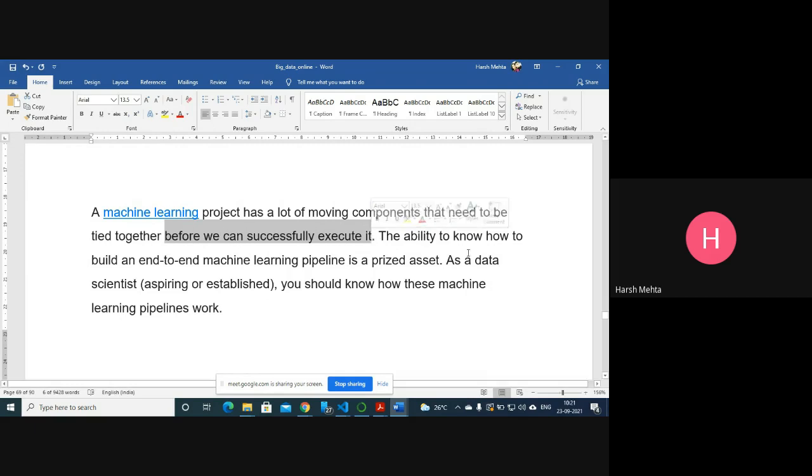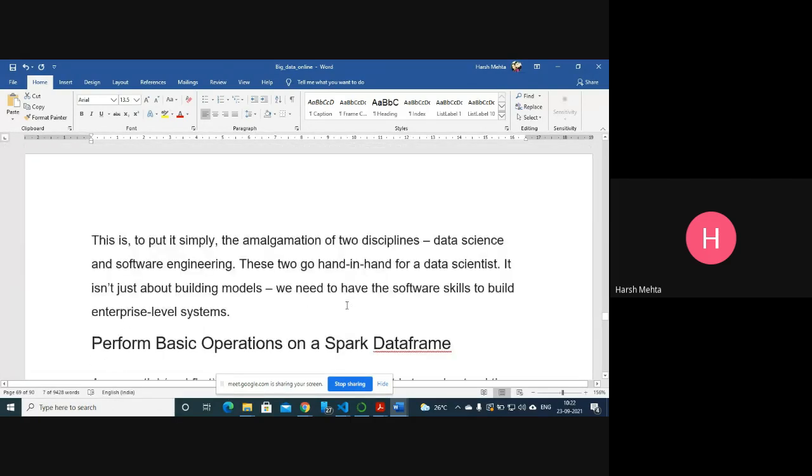Okay, so the ability to know how to build an end-to-end machine learning pipeline is a prized asset. Machine learning follows a pipeline approach, meaning one input becomes output. Once we supply data to one component, that component will give us the output. That output becomes input for another component, and that output becomes input for another component. So as a data scientist, you should know how this machine learning pipeline works.